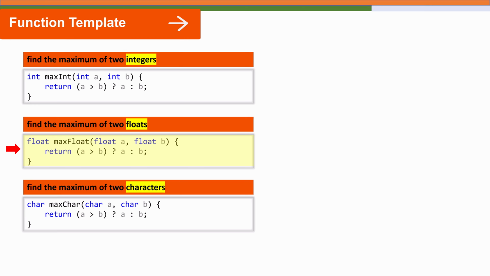And again, if we want to compare 2 characters or double values or any other data type, we keep writing almost identical functions, the only difference being the data type. That is, the logic is the same, but only the data type differs. So this is repetitive and very error prone. We are writing the same logic again and again just for different types.